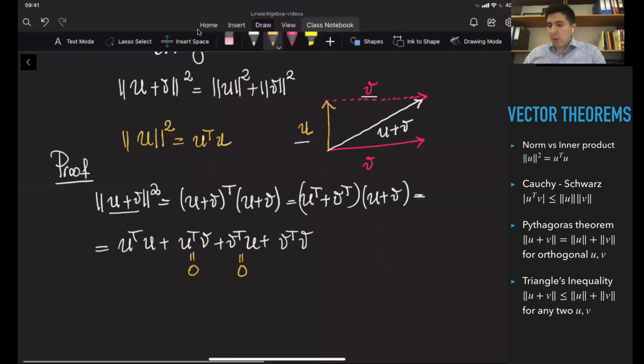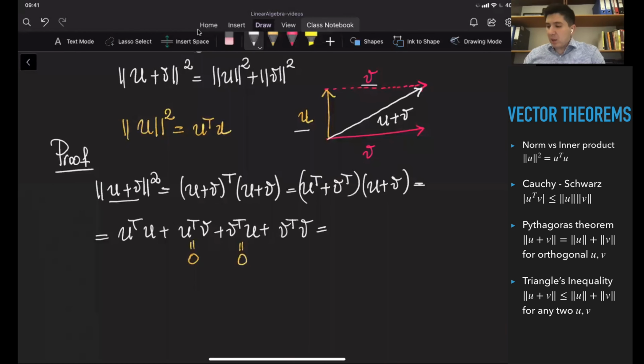Okay, so that is why what we have here is simply the U norm squared, so this is equal to the norm of U squared plus the norm of V squared. So that's it. The proof is really short and elegant. Okay, but you need to imagine what we're talking about here.